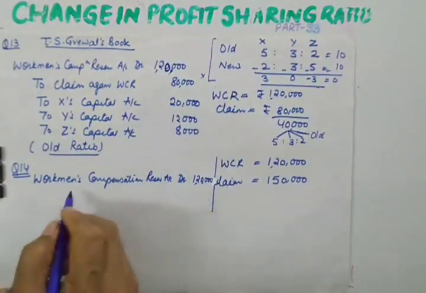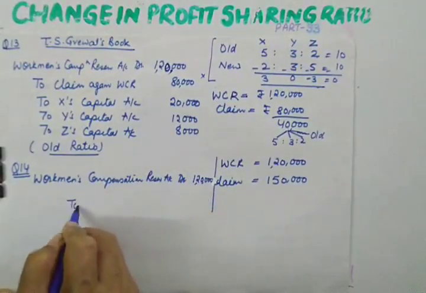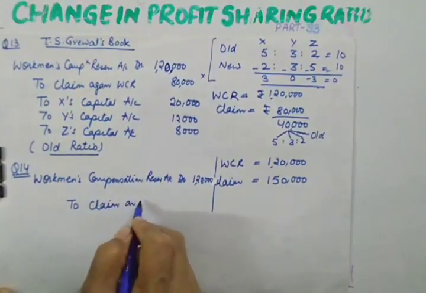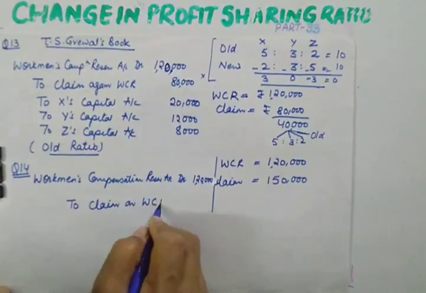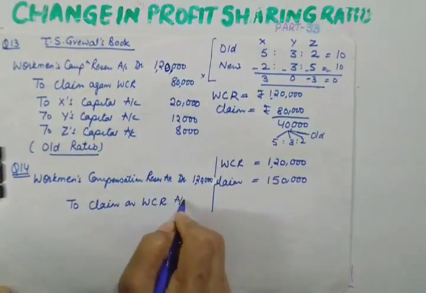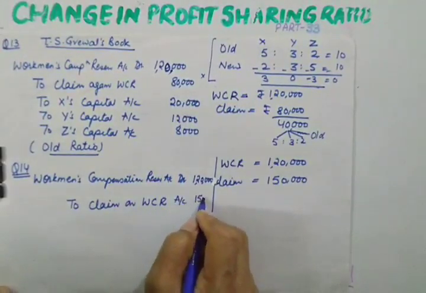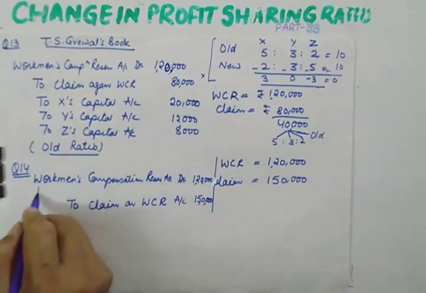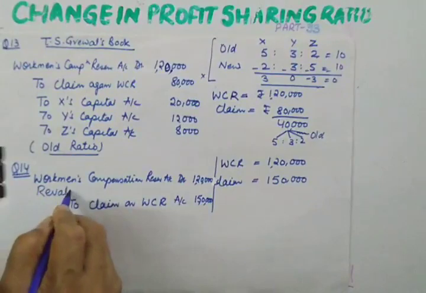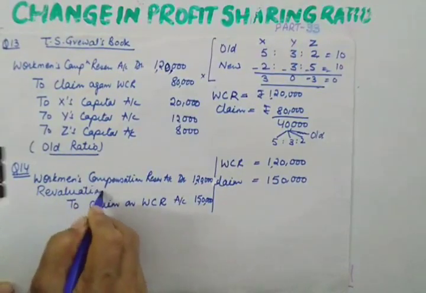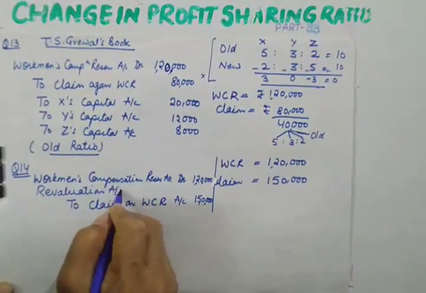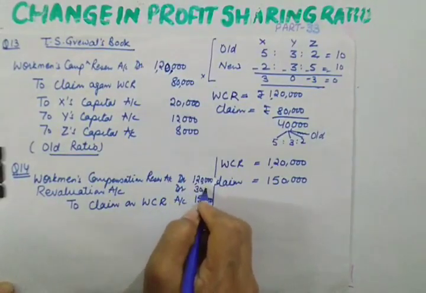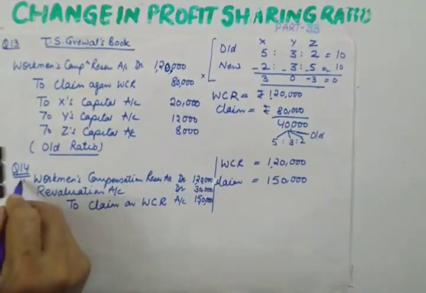So 1,20,000, while the liability or claim on account of workman compensation reserve is 1,50,000. Claim is more, so difference will be met through revaluation account. So we'll be giving debit to revaluation account. By how much? With the difference. What is the difference? Difference is 30,000. So this is our first entry.